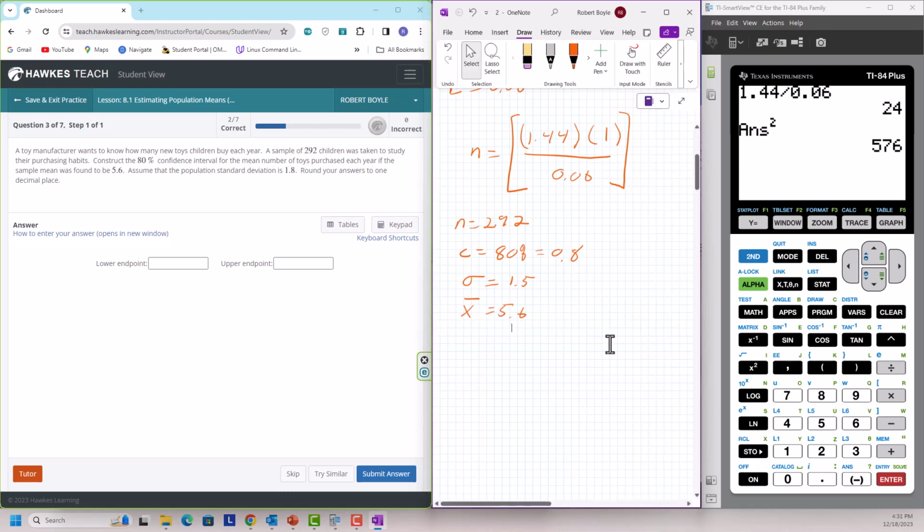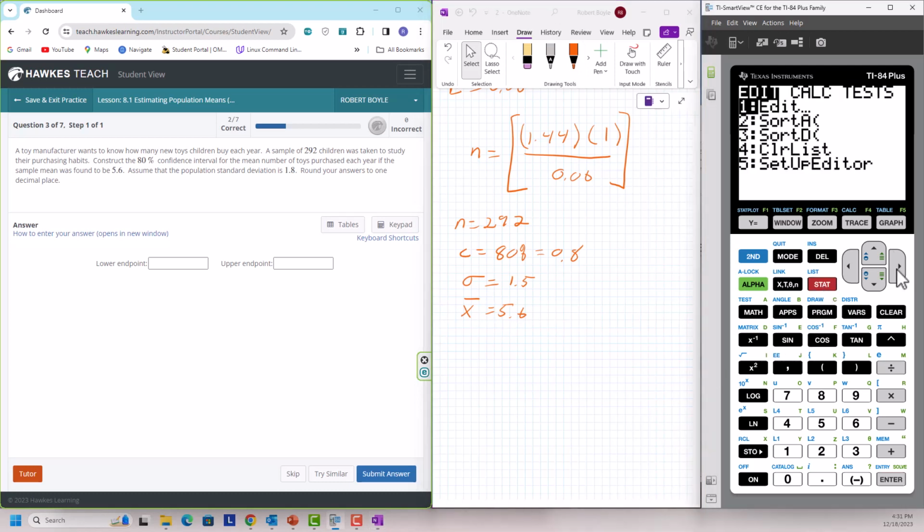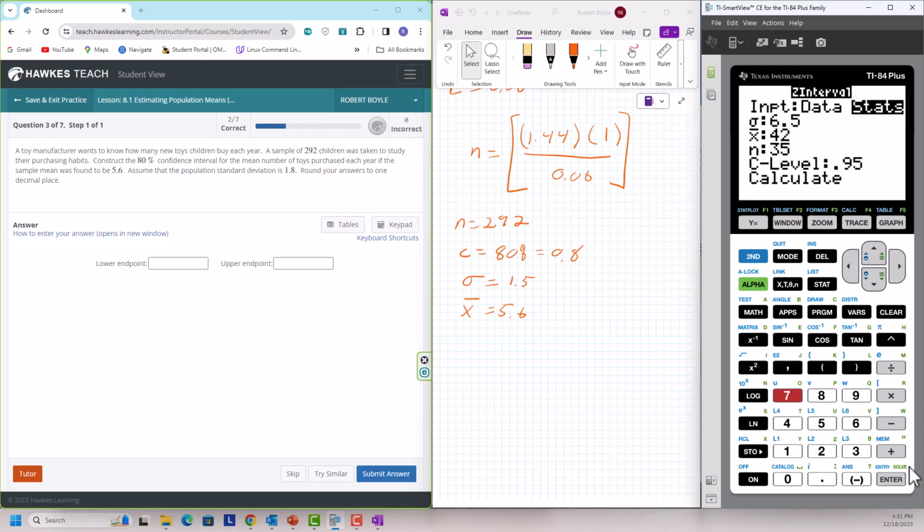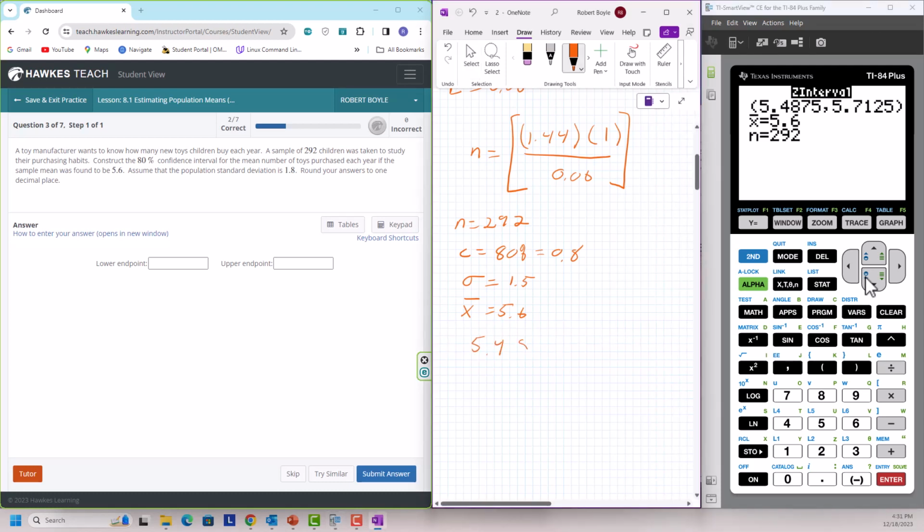So to do this using our calculator, you just go to Stat. We want to go over to the tests. We are doing a Z interval, so we can just click down there. We're using statistics. Enter. Okay, fine. Go down. Population standard deviation is 1.8. Sample mean is 5.6. Number of samples is 292. Confidence level is 80%, 0.8. And then we can calculate. My lower limit is 5.48. My upper limit is 5.71. Since my standard deviation has 1 decimal, we want to round to that.